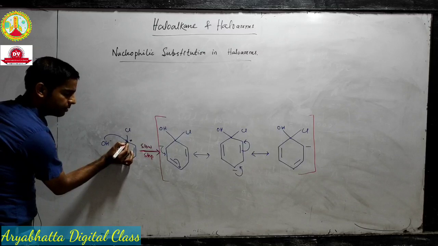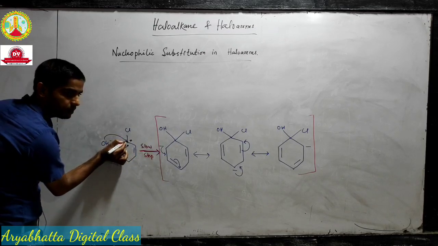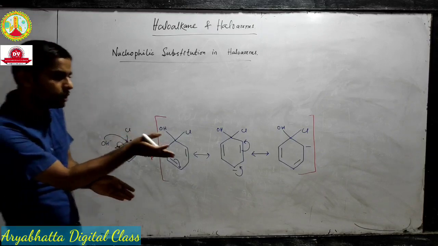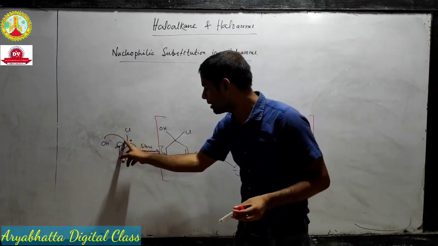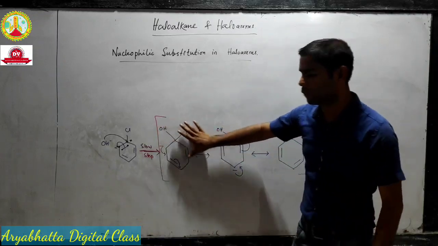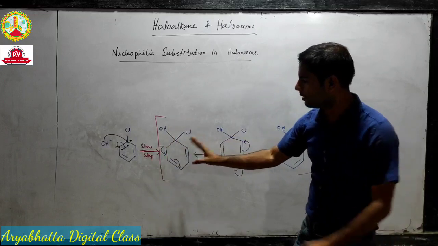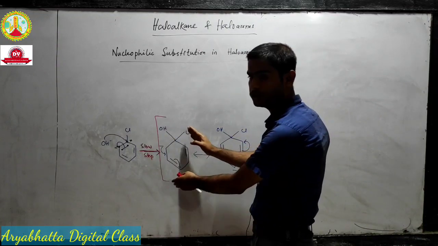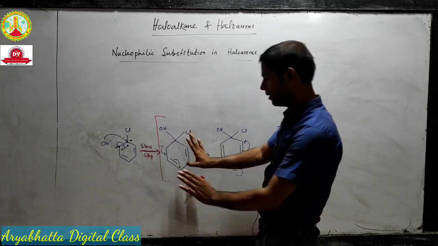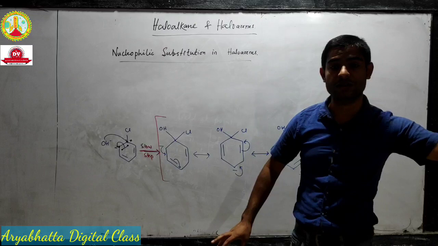Now, as soon as this carbon becomes positive, the nucleophile can attack this carbon, because the nucleophile goes to the positive part. So it will attack this carbon, and we will get our first intermediate. In the intermediate, this carbon will have hydroxyl as well as chlorine. See that this intermediate is not like the SN2 intermediate.